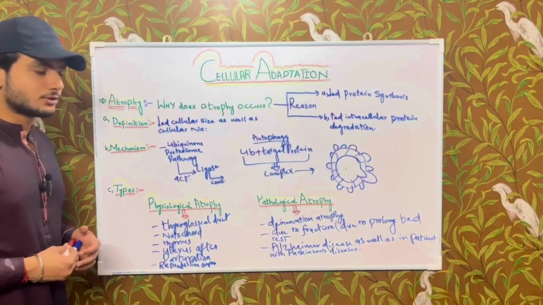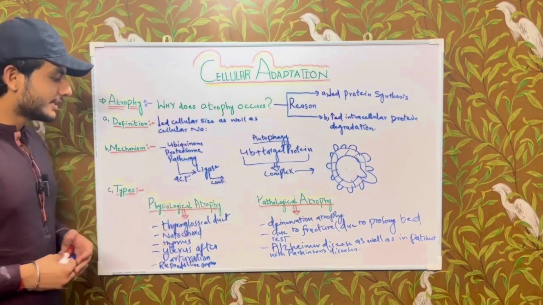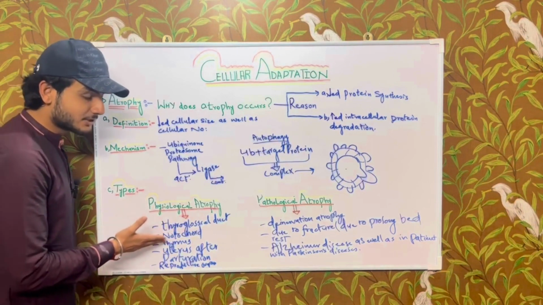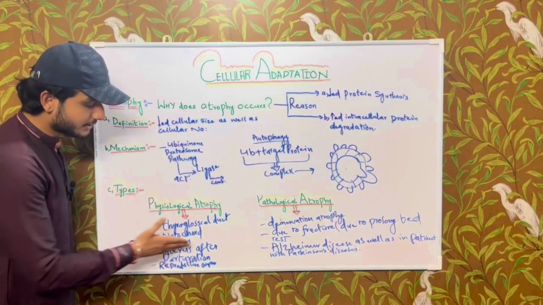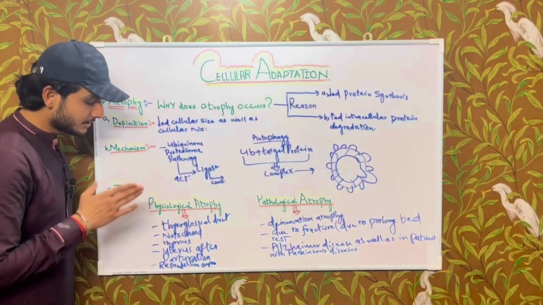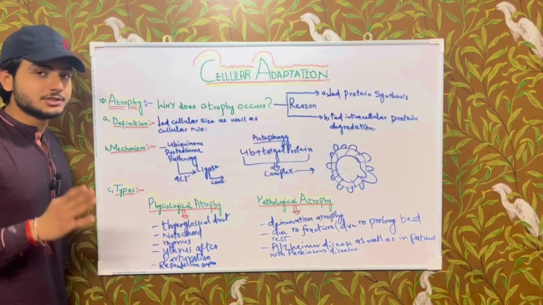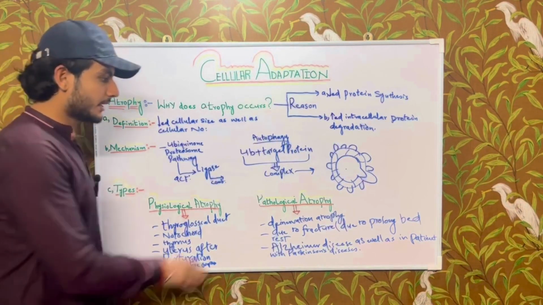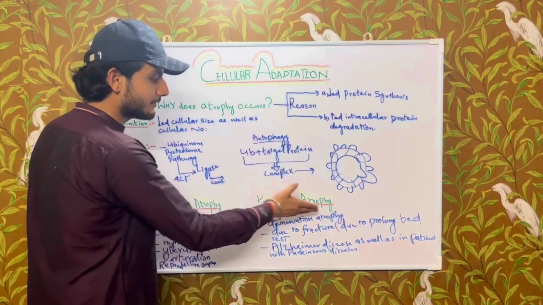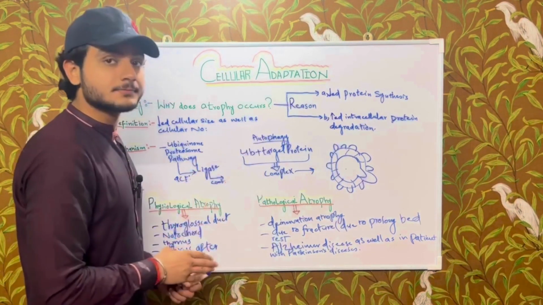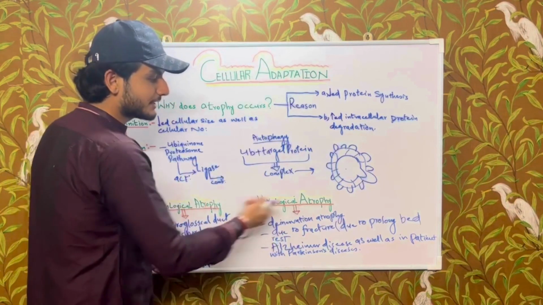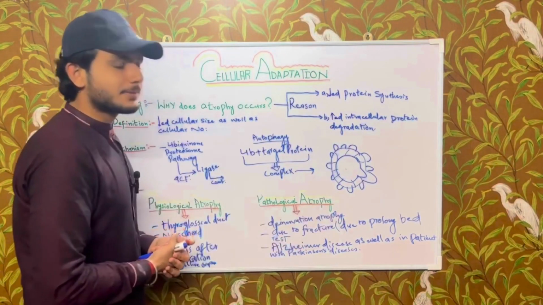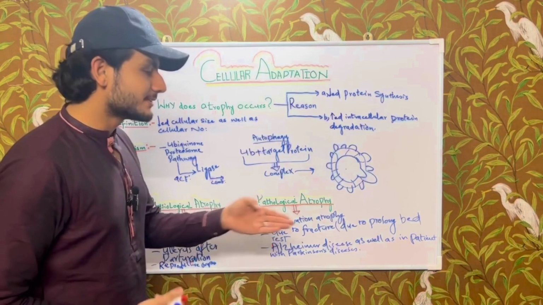We have two types of atrophy: physiological atrophy and pathological atrophy. Physiological atrophy occurs in the thyroglossal duct, in the notochord, in the thymic tissue as age progresses, in the uterus after parturition, and in the reproductive organs: in the male due to decreased testosterone secretion, and in the female due to hormonal changes after menopause. Pathological atrophy includes denervation atrophy, which occurs in patients with polio disease, and also due to fracture, prolonged bed rest, in patients with Alzheimer's as well as Parkinson's diseases, and also in cancer cachexia.